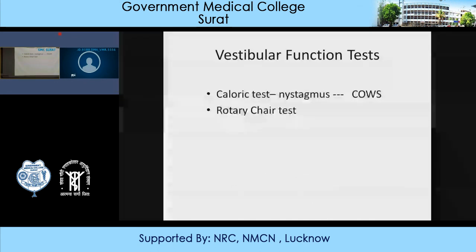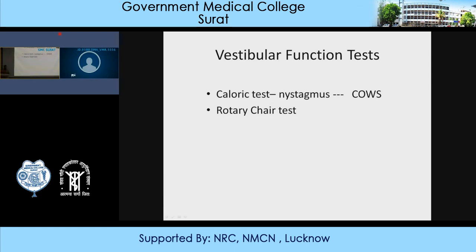Now various tests are performed for testing the integrity of the vestibular apparatus. These are two tests which I am explaining to you. One is the caloric test and another is Barany's chair test or rotatory test. In the caloric test, what is done?